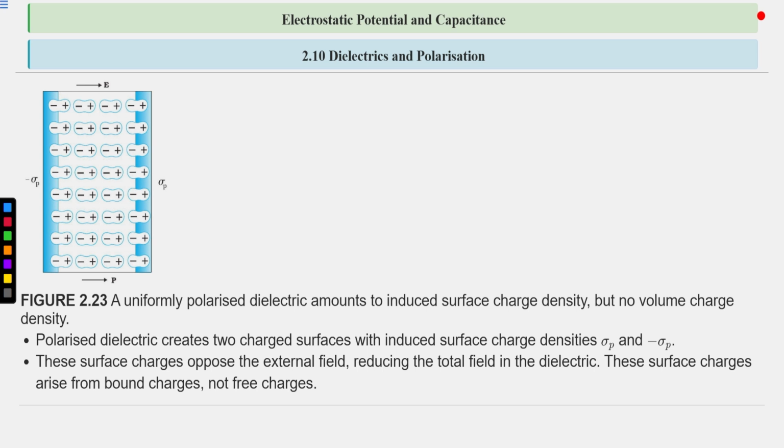They can only reduce the total field because these charges are not present in a large amount, since most of the charges are cancelled inside. These are only surface charges. So the electric field induced due to these charges is less than the external electric field. So it will only reduce the external electric field inside a dielectric. These surface charges arise from bound charges, not from free charges. So this should be remembered.